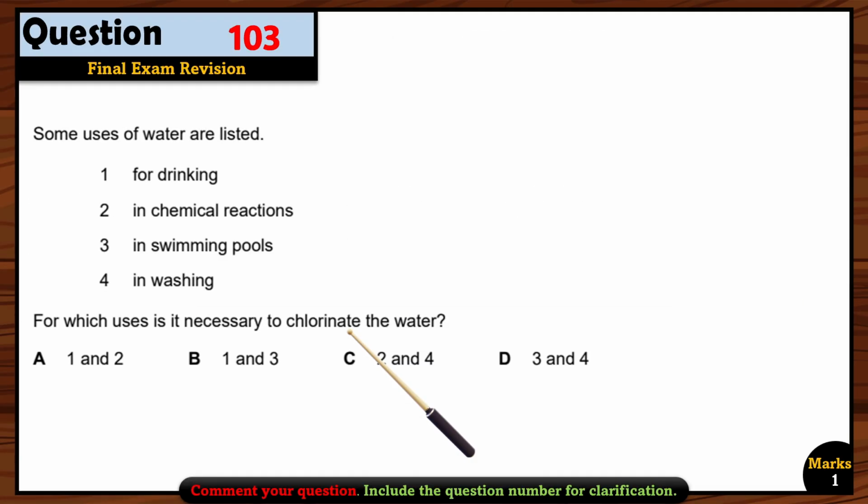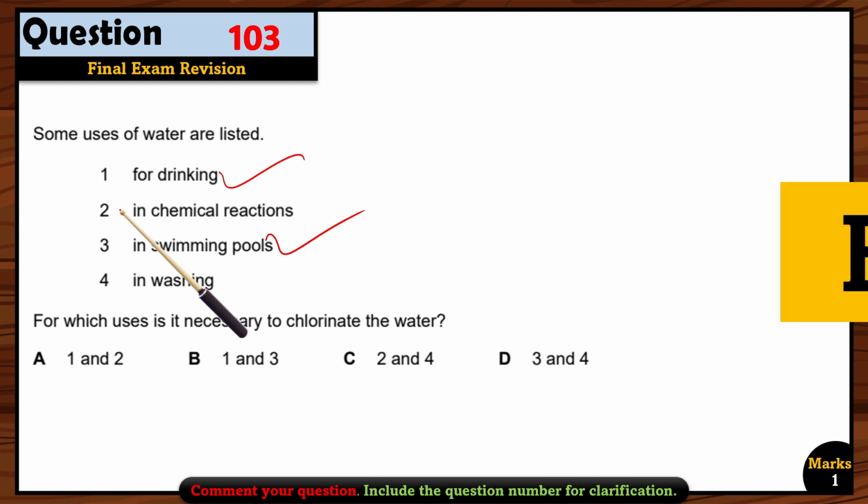Let's see another question. Some uses of water are listed here: for drinking, chemical reaction, in a swimming pool, in washing. For which uses is it necessary to chlorinate the water? Okay, chlorination is the process in which you have to kill the microbes or the bacteria. So for drinking and for the swimming pool, that is the best option, because usually humans use swimming pools and we are drinking the water, so we have to chlorinate that water. Why not in chemical reaction? Sometimes the students choose chemical reaction, because in chemical reaction we use distilled water. Okay, in chemical reactions in the labs, not chlorinated water but distilled water is used, so that's why we cannot choose option 2, right? So option 1 and 3, that is option B, is the correct option.